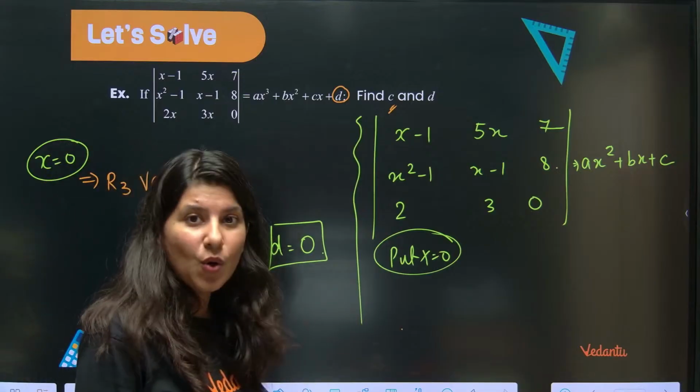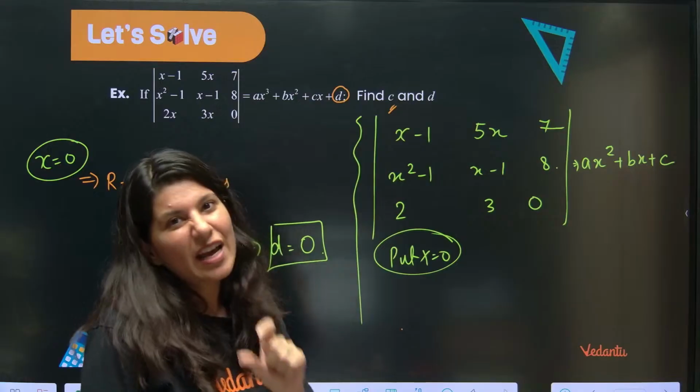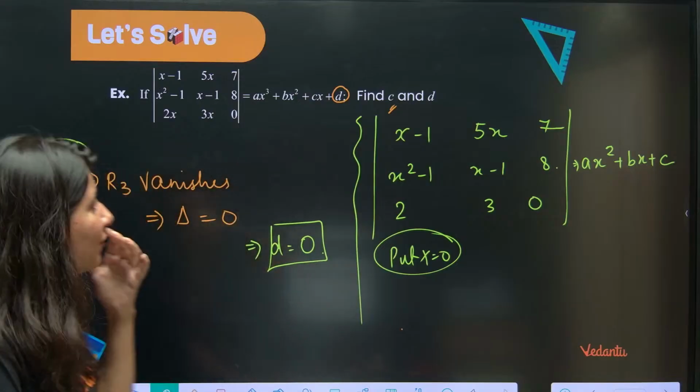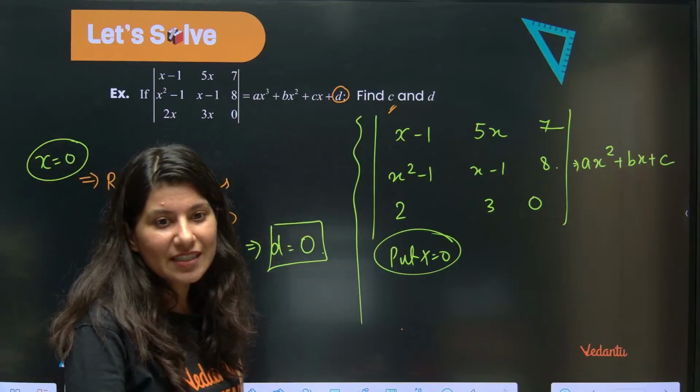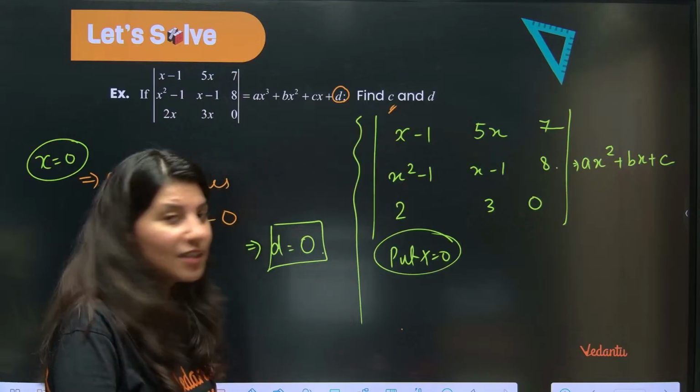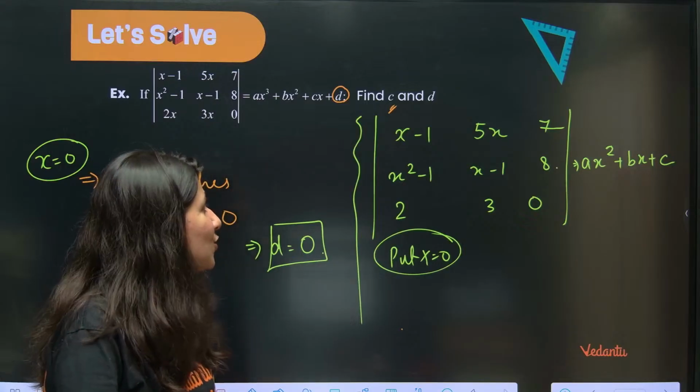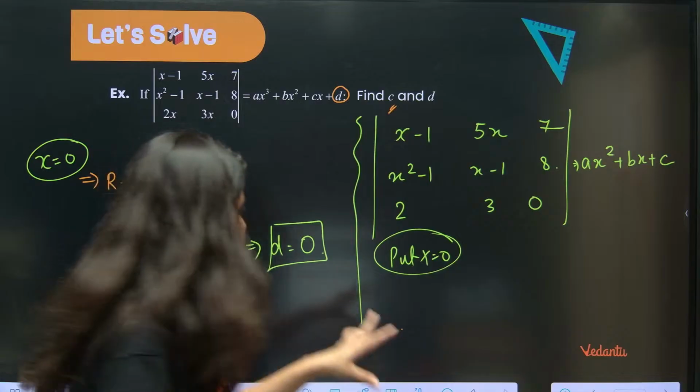To get the whole quadratic, we have to learn something. That is differentiation of determinants. Okay. So now what I'm going to do is tell you a trick.